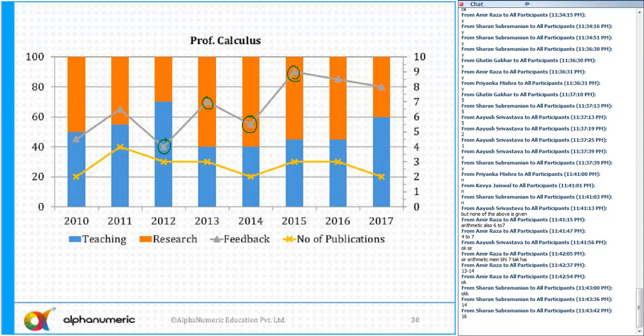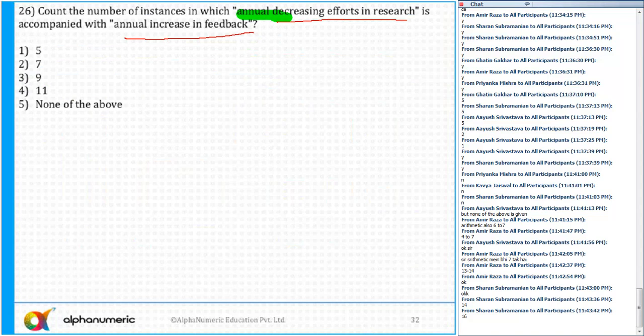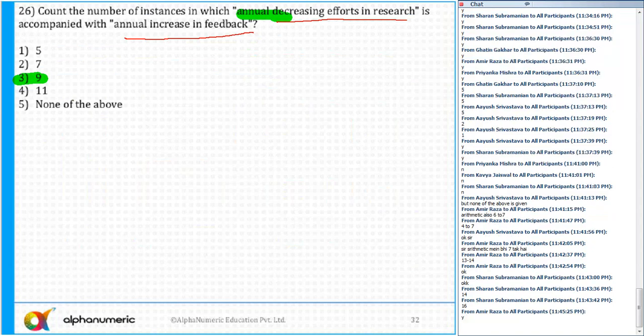And next comes calculus. One instance for calculus, look at the orange bar graph, it has decreased, but feedback increased. Yes, one instance from 14 to 15 also. Bar graph has decreased, but feedback has increased. So 2 instances here also. So 2 plus 3, 5 plus 2, 7 plus 2, a total of 9 such instances are there. So the correct answer of this question is option number 3. Is that clear to all of you? Not a very difficult one.